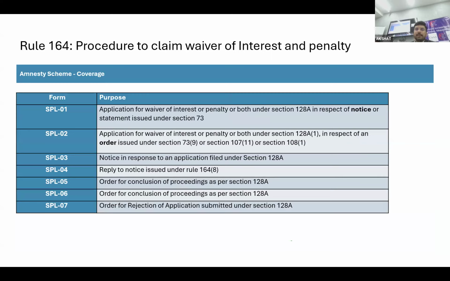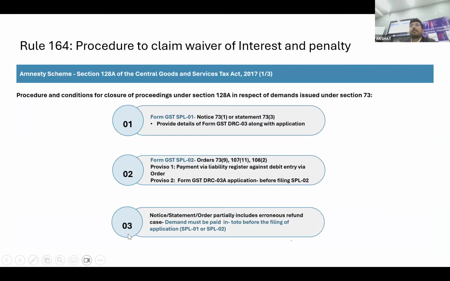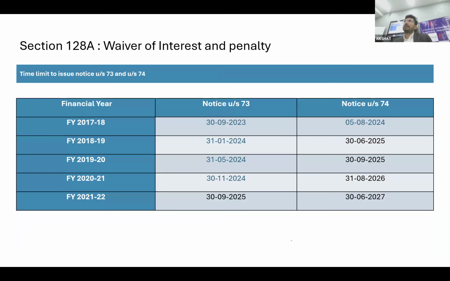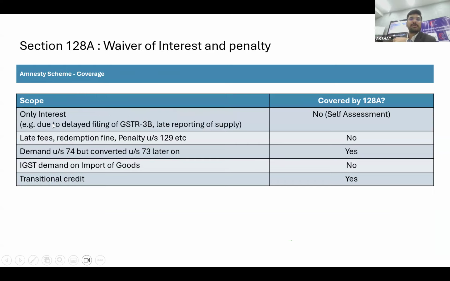So various forms are there. Only where there is a notice. There are many notices coming from 17-18 where the interest is payable, and the interest is only pending. Yes, that I have mentioned. Demand of only interest or penalty, the provisional interest of 17-18, no notice. The time period is beginning. No, that is not covered. That also I have mentioned. Only interest, that is not covered.